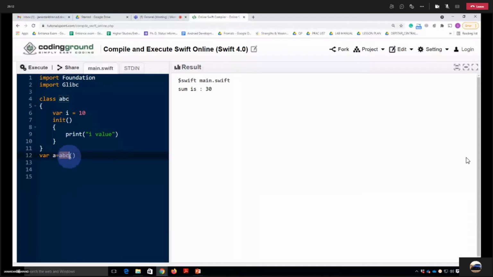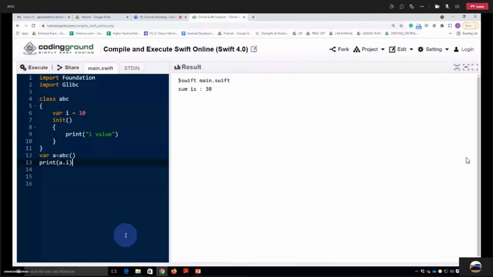Okay, and now as in other programming languages, we can access the properties or methods of that particular class by using the dot operator with the object. So if I write here a dot I, and if I try to print it, you can see the result. What do you think? What will be the result? क्या रिजल्ट आएगा?